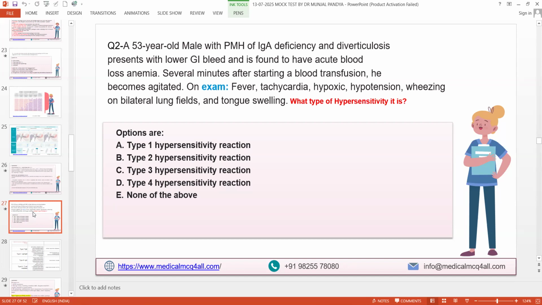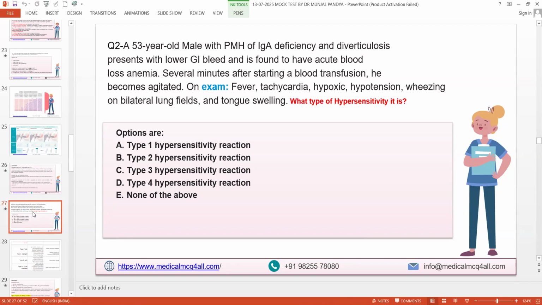A 53-year-old male with past medical history of IgA deficiency and diverticulosis presents with a lower GI bleed and is found to have acute blood loss anemia. Several minutes after starting a blood transfusion, he becomes agitated. On examination: fever, tachycardia, hypoxia, hypotension, wheezing in bilateral lung fields, and tongue swelling. What type of hypersensitivity is it? Type 1, 2, 3, 4, none of the above. Those who answer me, give me one example.